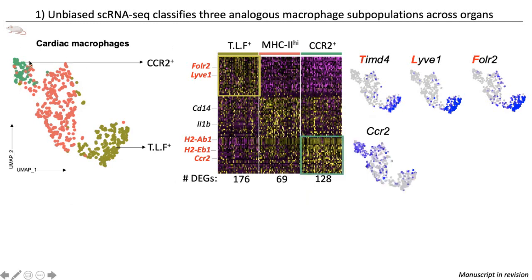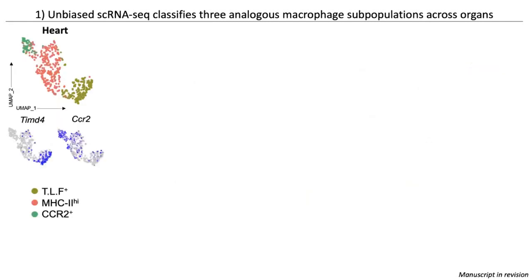The second subset in green on the other side lacked expression of subset-defining genes of TLF macrophages, but it expressed CCR2. We term this subset CCR2 macrophages. We also found a third subset in the middle here. It didn't express the subset-defining genes of the other groups. However, it highly expressed antigen presentation genes similar to CCR2 macrophages, yet it lacked CCR2. So this likely represents a more generalized population of macrophages, and for simplicity, we've termed them MHC2 macrophages. So our goal was to assess whether a similar substructure can be identified in other organs as well.